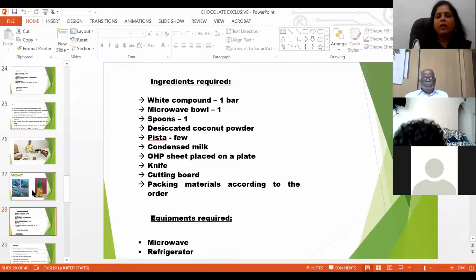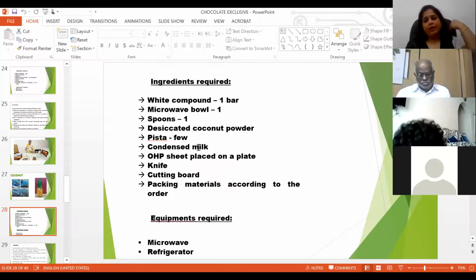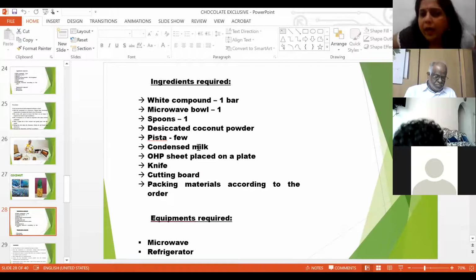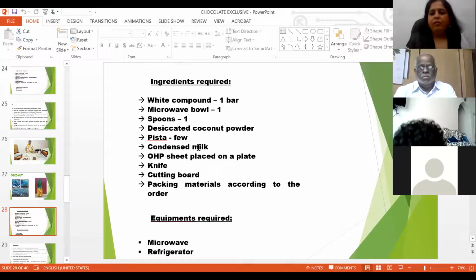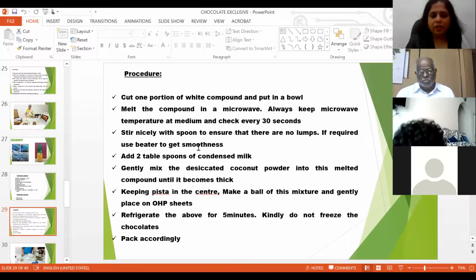So for coconut, these are the ingredients required. When we say coconut powder, it has to be desiccated, the dry coconut powder. So you need pista, and if you have condensed milk, you can use it, but if you don't have condensed milk, it's fine, not required. Condensed milk will give more sweetness, that's all. And this is the procedure.